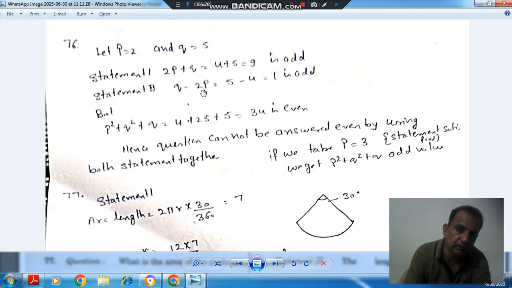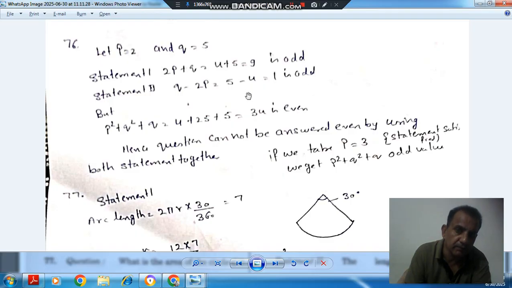But if we take p equal to 3, then we'll get a different parity, and these statements will also be satisfied, because 3 into 2 is 6, 6 plus 5 is 11, that will be odd. And 5 minus 6 will be minus 1, that will be odd. So these statements are also satisfied if we take p as 3, but this will give a different parity for the quantity. So the question cannot be answered by using both the statements together.